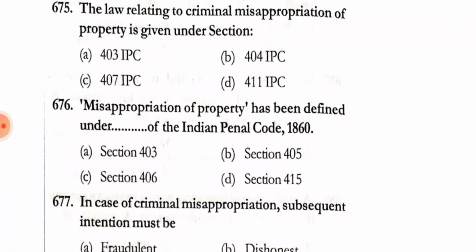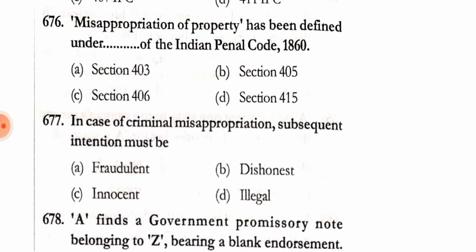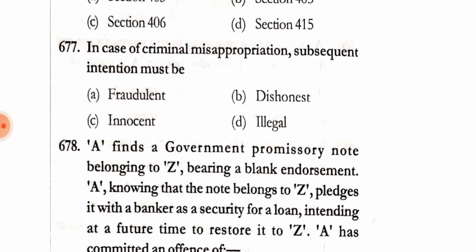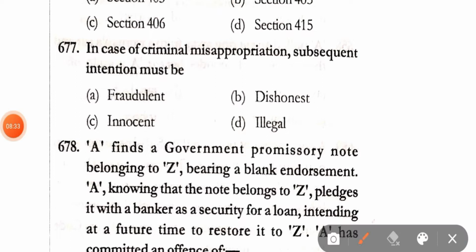Question number 676. Misappropriation of property has been defined under dash of IPC. Correct answer is option A, that is section 403 of IPC. Question number 677. In case of criminal misappropriation, the subsequent intention must be fraudulent, dishonest, innocent, illegal. Correct answer is option B, that is dishonest.